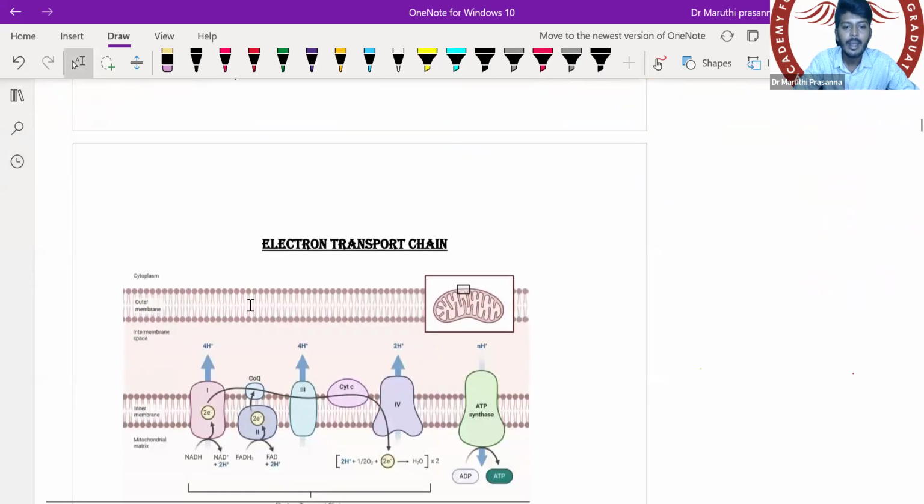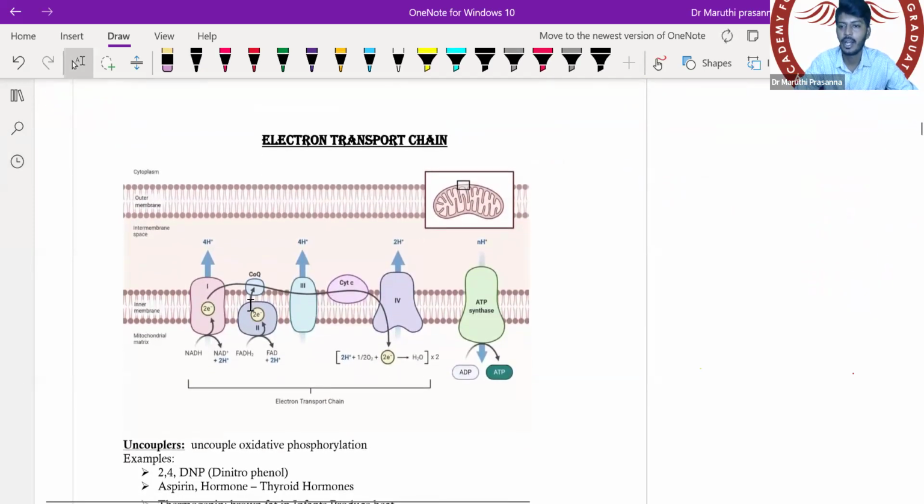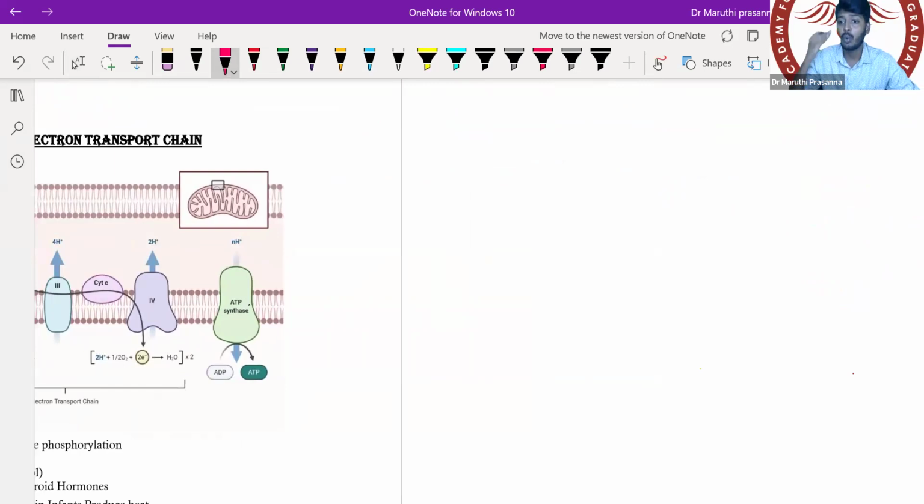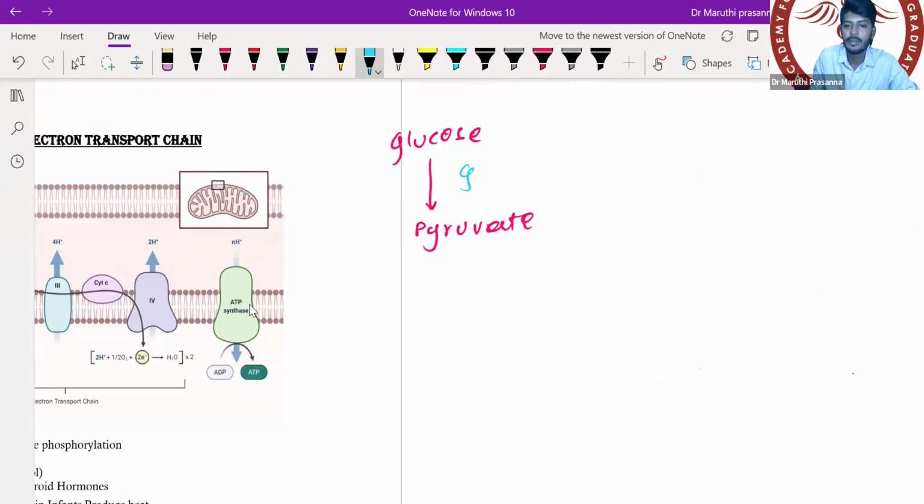My dear students, let's discuss the electron transport chain itself. Whenever you eat a carbohydrate, let me give you a quick outline. Any carbohydrate you eat, for example glucose, comes into the body and gets converted into pyruvate. This process we call glycolysis. After glycolysis, pyruvate gets converted into acetyl-CoA. Acetyl-CoA enters into the Krebs cycle.